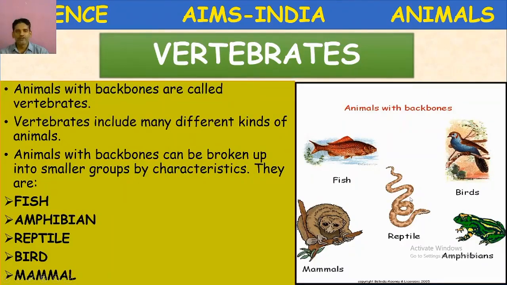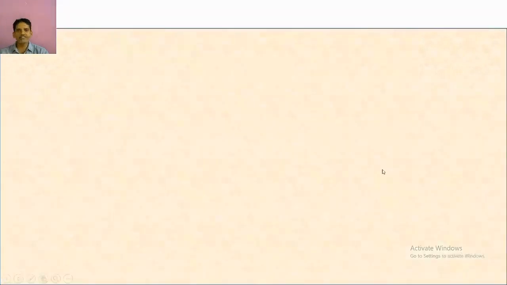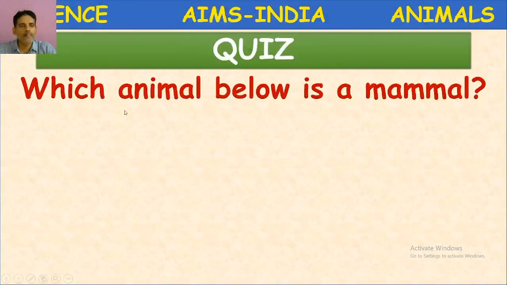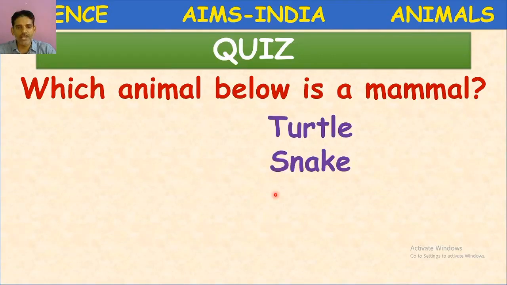So children, let us check ourselves how much you understood. Let us start the quiz. Which animal below is a mammal? Turtle, snake, pelican, bear.